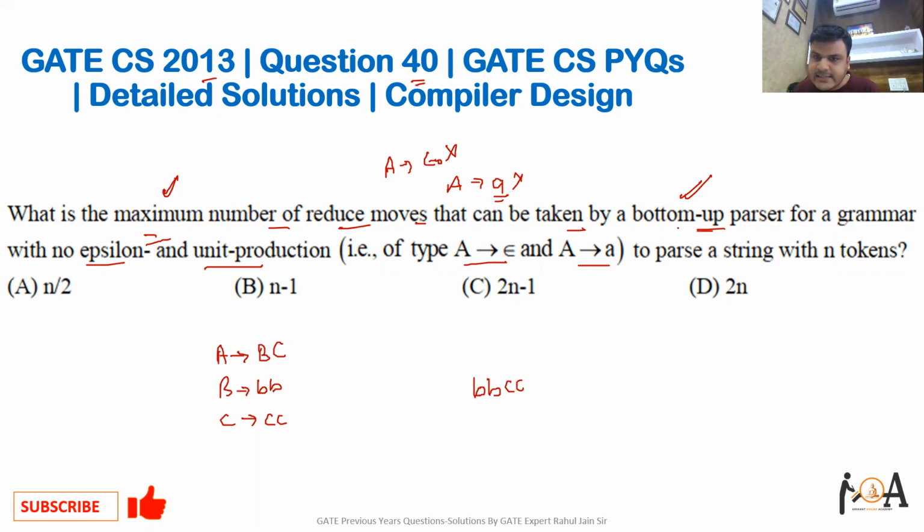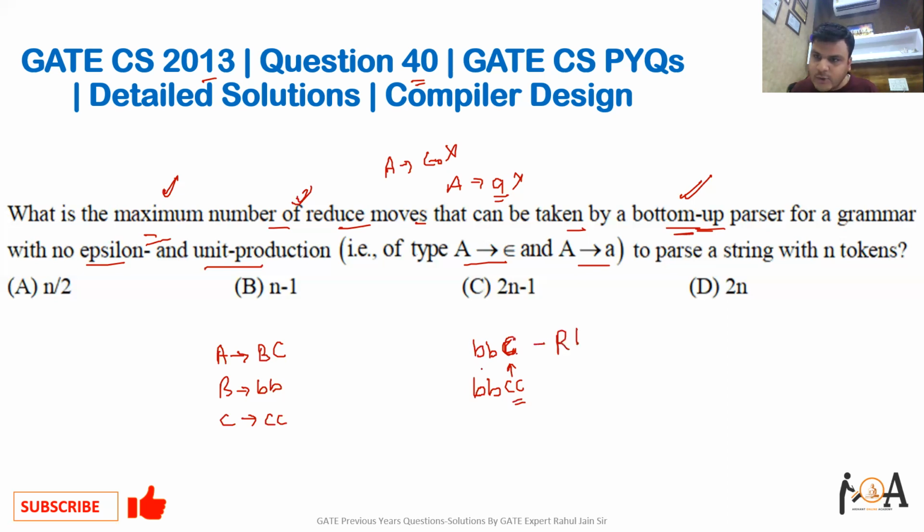Now we need to answer in terms of bottom-up parsers. So we also need to keep in mind that we want the maximum number of reduce moves. What does it mean? It means that at every step, we should make only one reduce move. So this cc would be reduced by C, right? So the string that remains is bb and this capital C. So this is reduction 1.